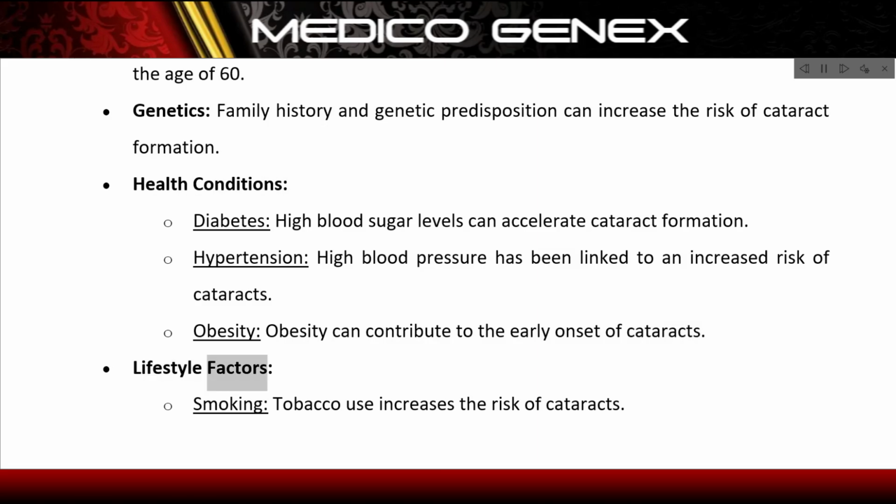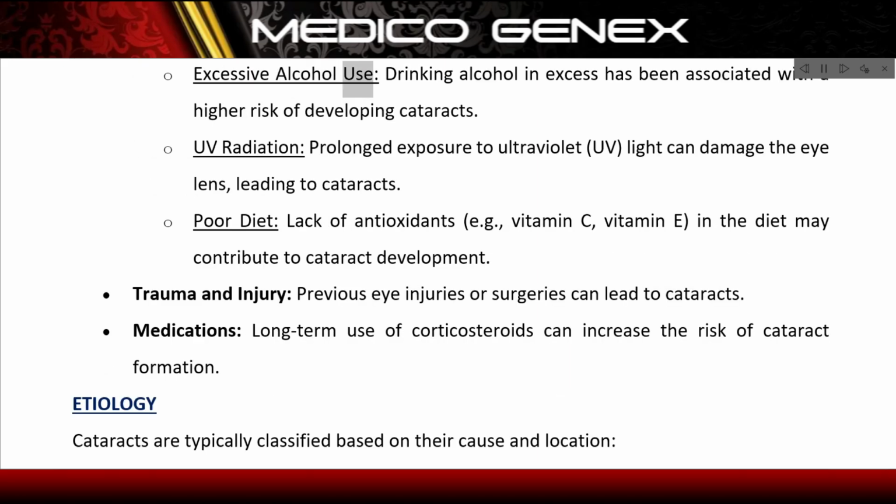Lifestyle factors. Smoking. Tobacco use increases the risk of cataracts. Excessive alcohol use. Drinking alcohol in excess has been associated with a higher risk of developing cataracts. UV radiation. Prolonged exposure to ultraviolet, UV, light can damage the eye lens, leading to cataracts. Poor diet. Lack of antioxidants, for example vitamin C, vitamin E, in the diet may contribute to cataract development.